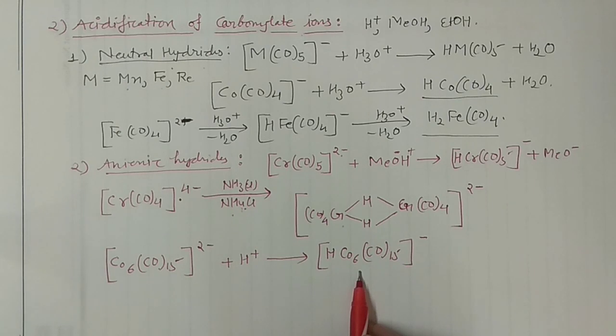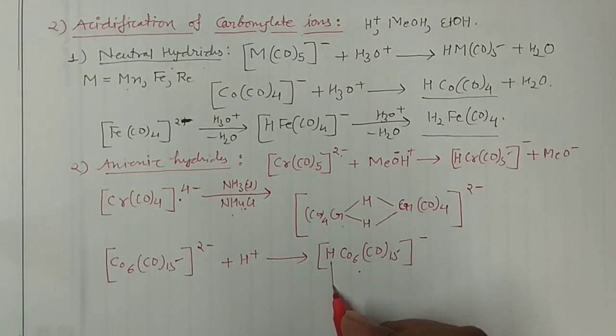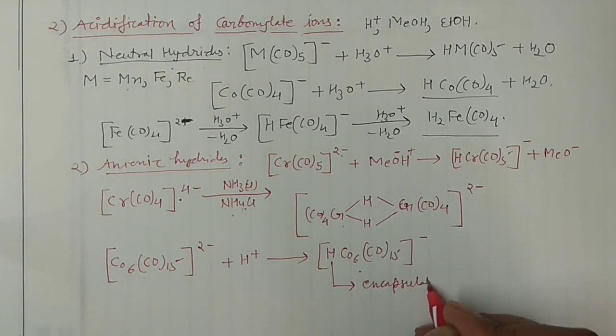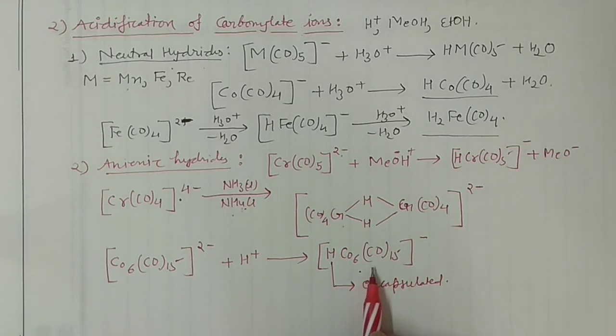The speciality in that case is that this hydrogen which is present in this particular complex is actually encapsulated. So what is the meaning of the encapsulated? That means in this particular complex it's a cluster actually, so it will have the interstitial sites. So in this interstitial sites the hydrogen gets trapped, that's why it is called the encapsulated. And by doing this reaction actually you can produce encapsulated hydrogens which can be utilized in the various synthetic purposes,